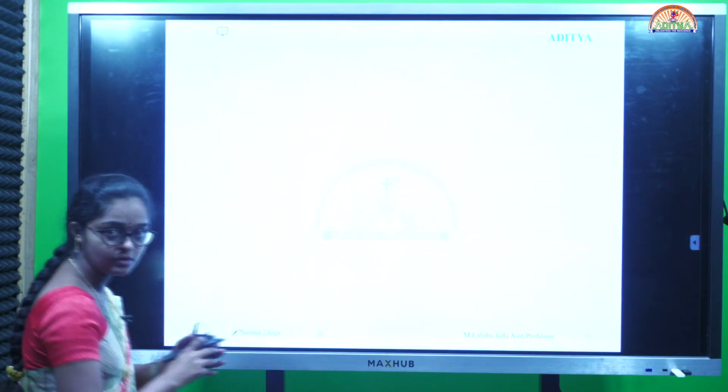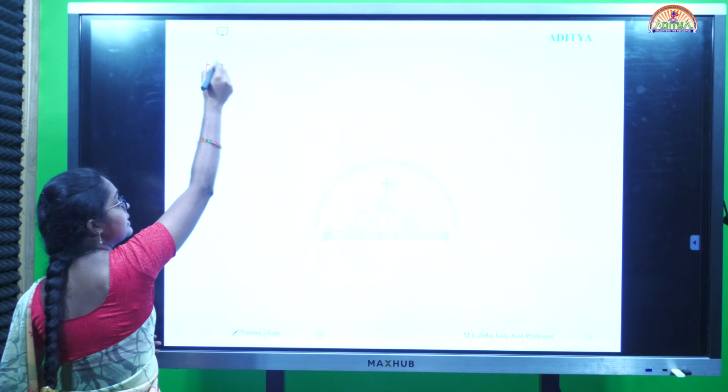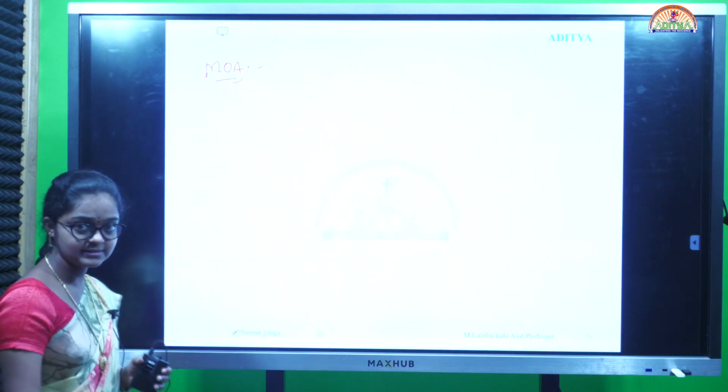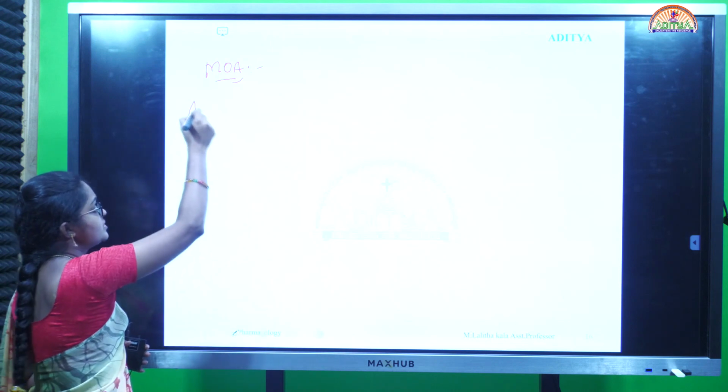Mechanism of action of RAS, the renin-angiotensin system, is here angiotensin.